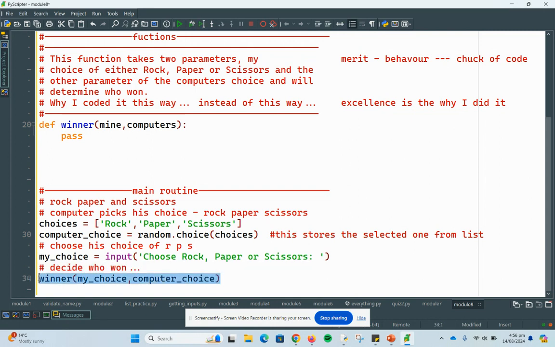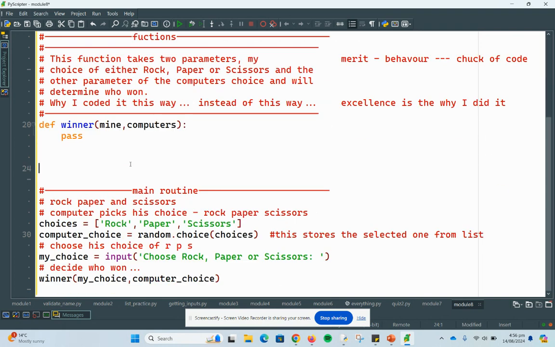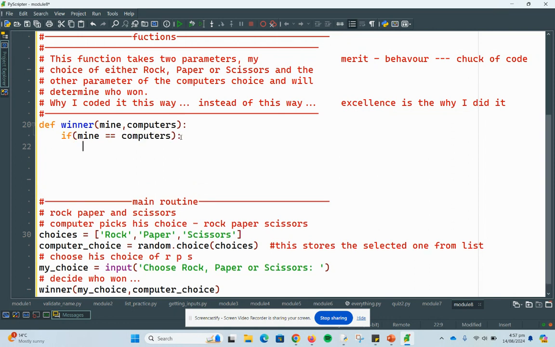Yeah, and so now you have to code the winner thing. So I'm not going to code the whole program. I'm just showing you how to do excellence and everything. So adding in that, you saw I used a list there. You saw I've got input, and you saw I'm using a function. Obviously, we would want to check who won. So let's do a condition. If mine is equal to computers, so if we're both the same, that means it's a draw.